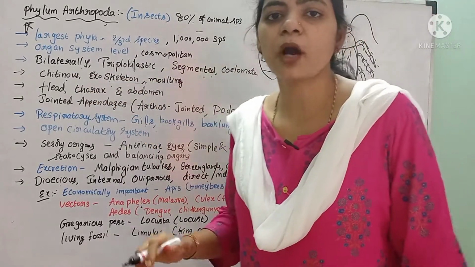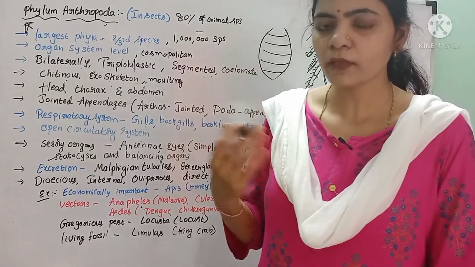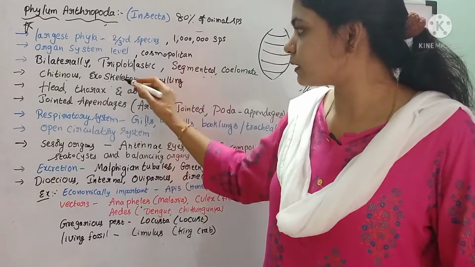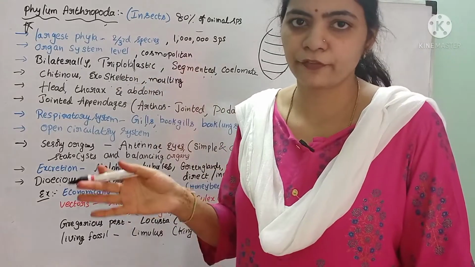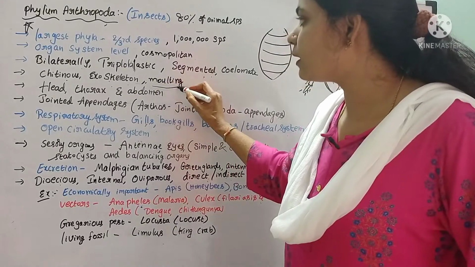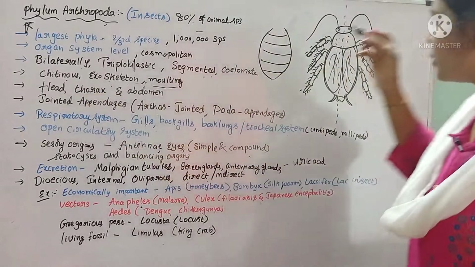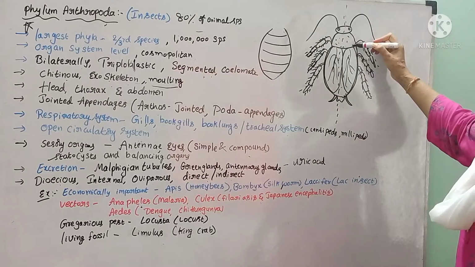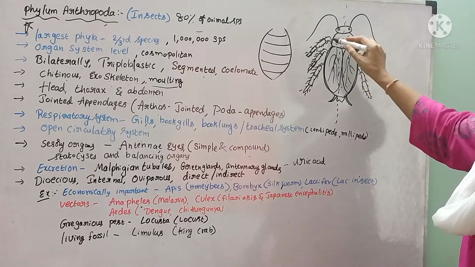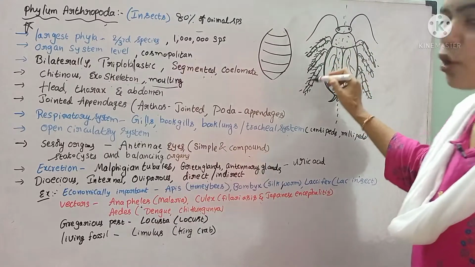And it exhibits molting also. When the insect is growing, that exoskeleton will be shed to allow the growth of the insect. That shedding of the exoskeleton is called the molting process. And the body is differentiated into head, thorax and abdomen. Paired appendages are present which are jointed.